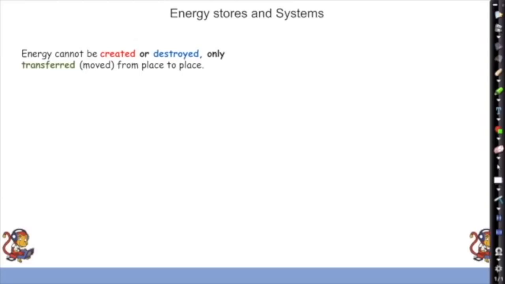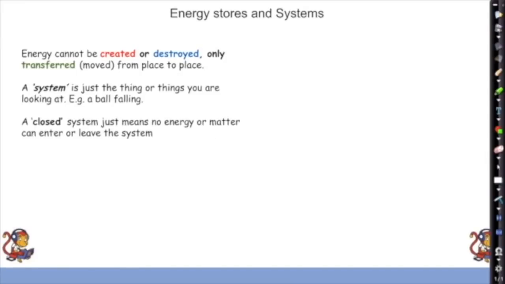One of the most important things to do with energy is that energy can't be created, it can't be destroyed. It can only be moved from one place to another. It's one of the basic rules of the universe. Now, in this energy stores and systems topic, they might use the word system. System is really just a thing or things you're looking at. So, for example, a system could be a ball falling or a can full of gas. A closed system just means one where no energy or matter can enter or leave the system.